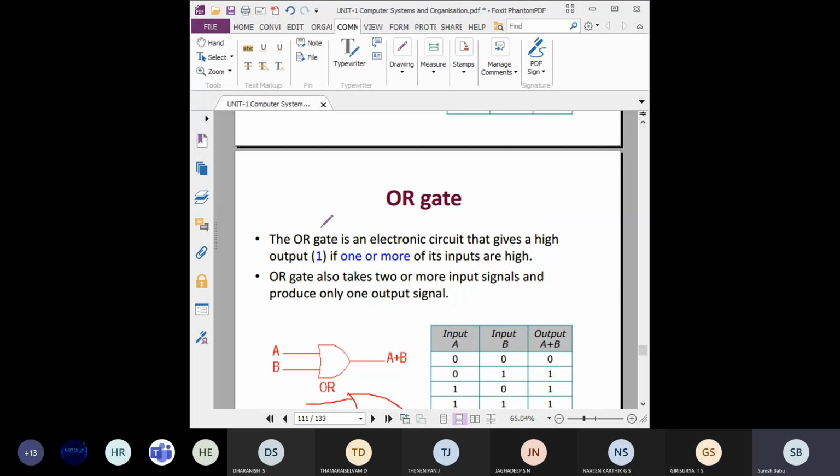For example, see if any expression like this, a plus b plus c is there. So what will everyone do? Everyone is doing like this. See a, b, c. First you are adding a and b using an OR operator, getting the output from here and giving it to another OR gate. Students, everyone does like this, right?